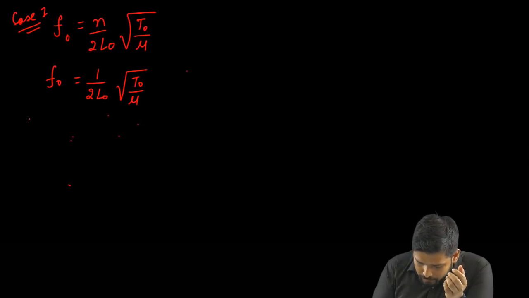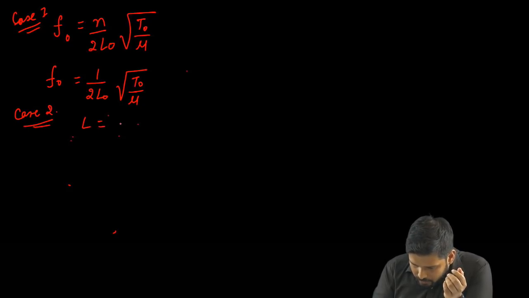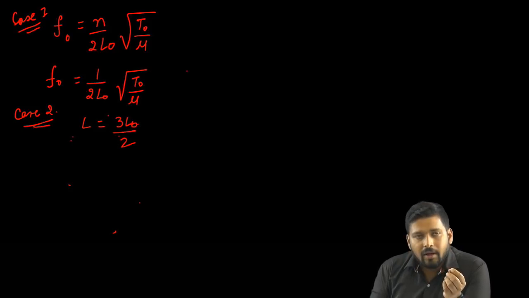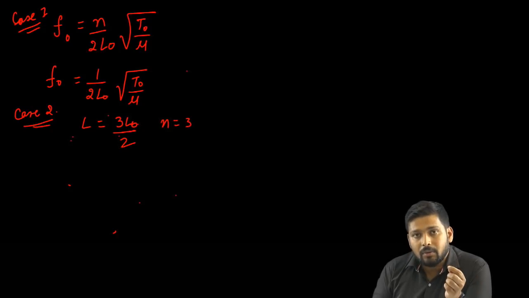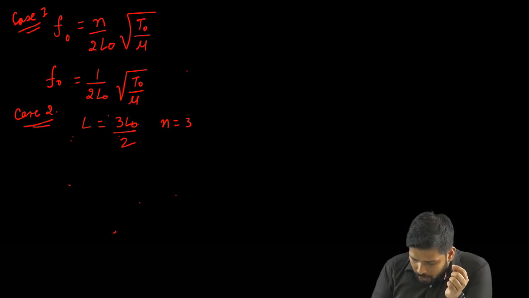So in case 2 things change a little bit, right? We are told that L is equal to 3L0 by 2, and it is the third frequency. So my value of n will become equal to 3 and L is equal to 3L0 by 2. Alright, so let me call this F2.